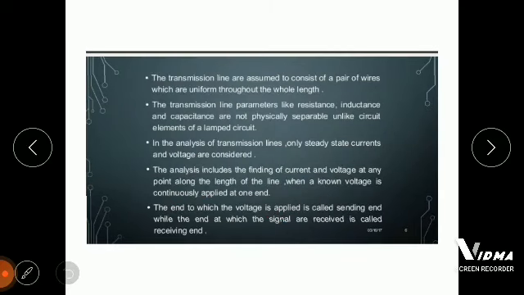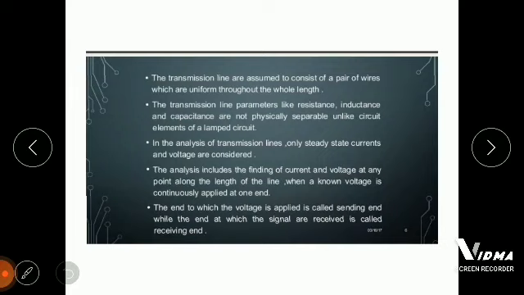Transmission lines are assumed to consist of a pair of wires which are uniform throughout the whole length. Basically, we transmit the power on a three-phase system, a three-phase four-wire system. Then at the consumer end it is converted into a single-phase system. So a transmission line consists of a pair of wires uniformly distributed throughout its length.